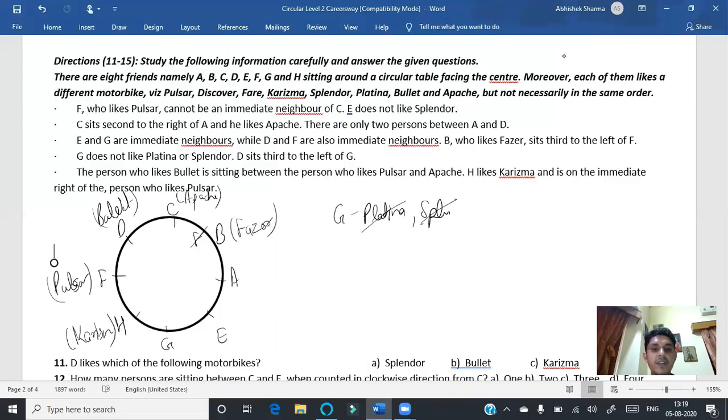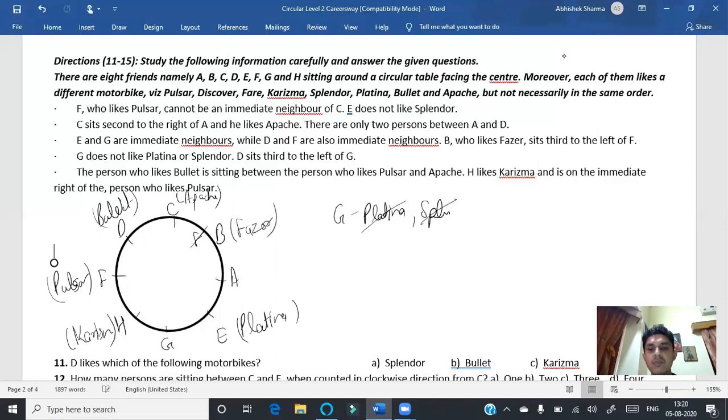Thereafter, G does not like Platina or Splendor. So Platina and Splendor should not be there. Okay, let us go. E does not like Splendor. So definitely Platina should be there.